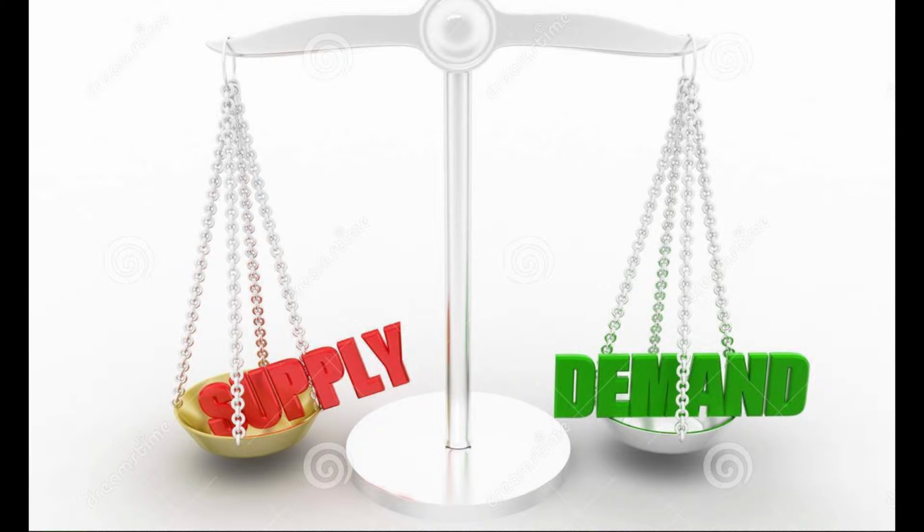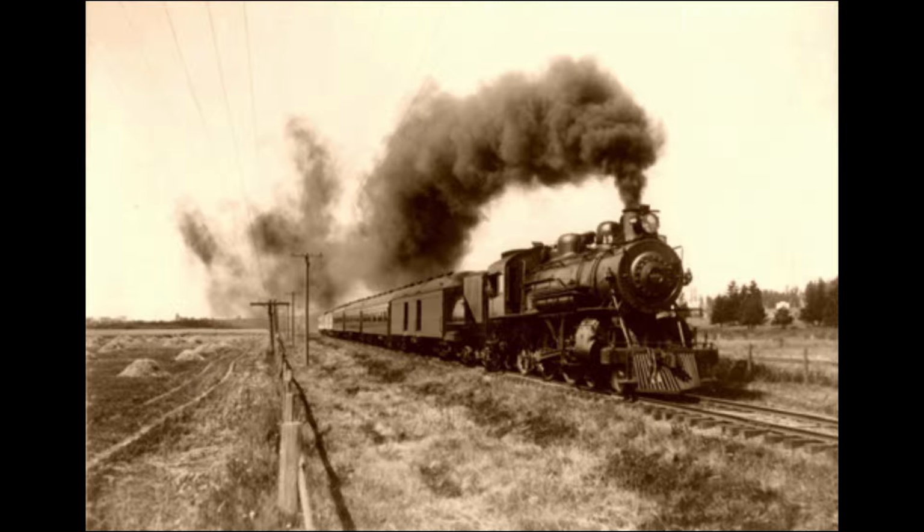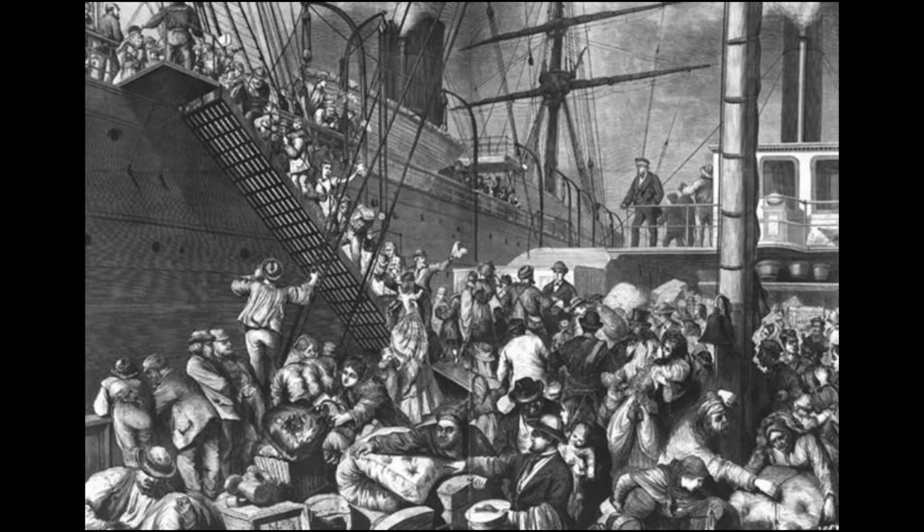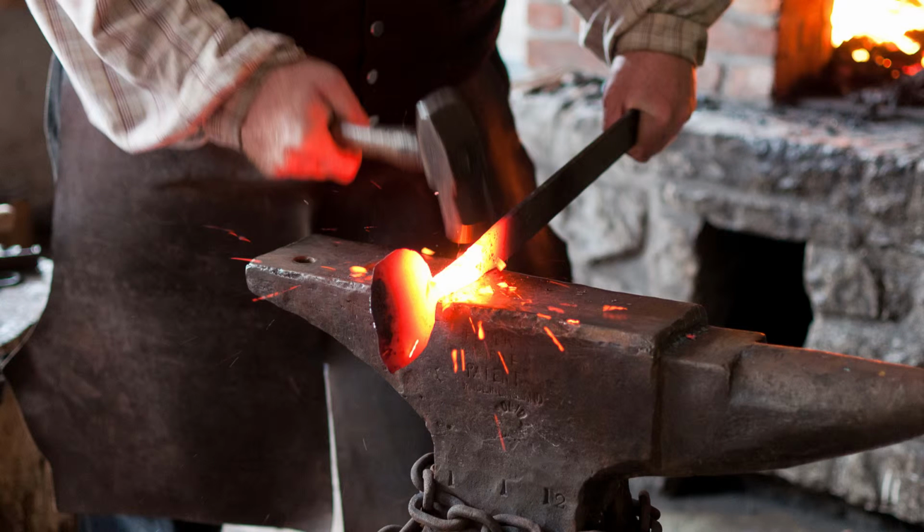As more efficient ways to distribute goods were created and built, such as steamboats, canals, and railroads, goods could be distributed for far less throughout the country. 14 million immigrants moved into the U.S. who knew specialized talents such as blacksmithing. New machines were able to improve the rate and efficiency of the goods produced.